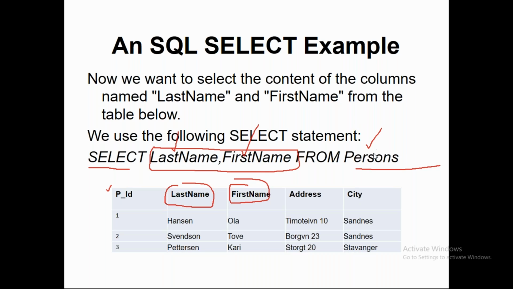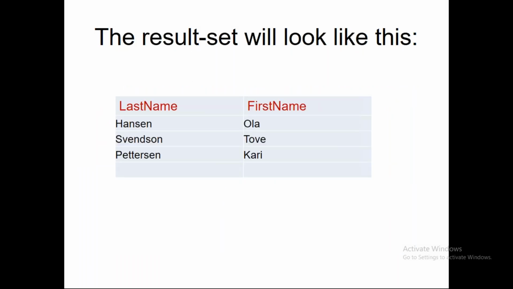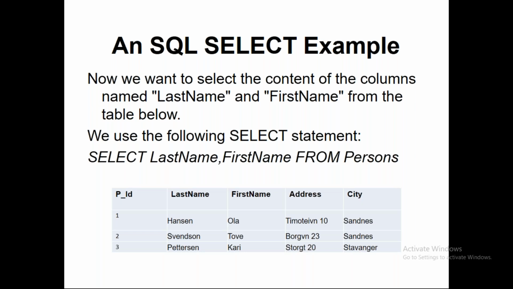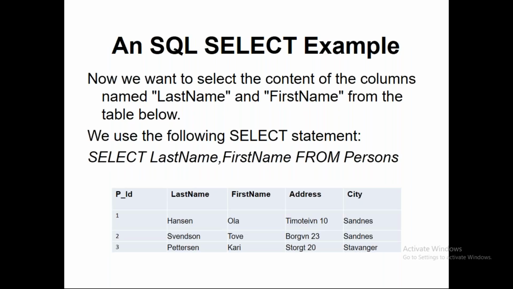When you run this query, you'll get the outcome something like this: last name, first name, under which you have Hansen, Ola, Svensson, Tove, and Peterson, Carey. This is how you get the outcome, again in the form of a table. Is that clear? Kiran, why do we put last name first and first name second? Can't we reverse it?